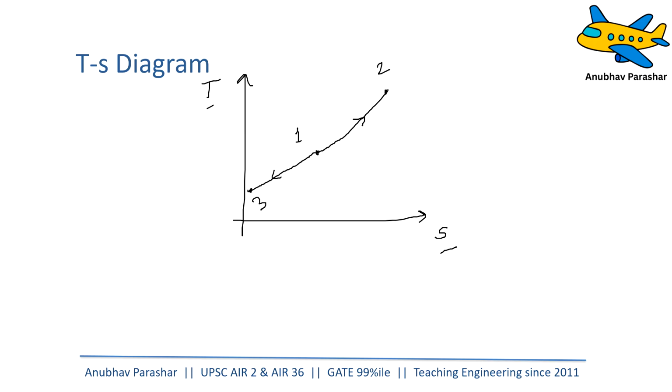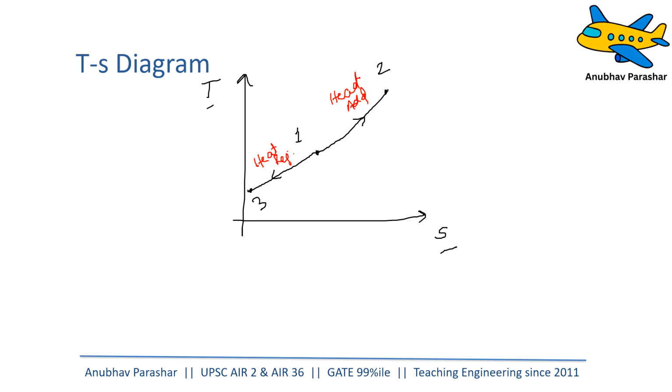The first one is heat addition, and the second one is heat rejection. Now, it also depends on the process what path it is going to follow. If it is isothermal, it is going to be a straight line, because the temperature remains constant.